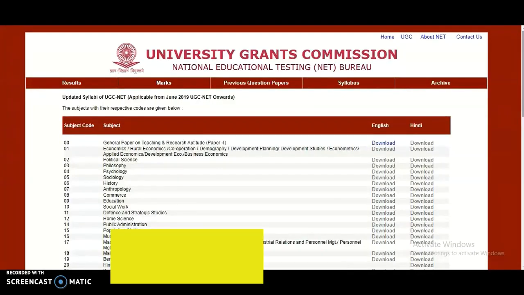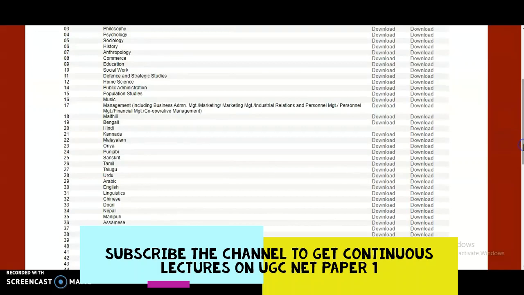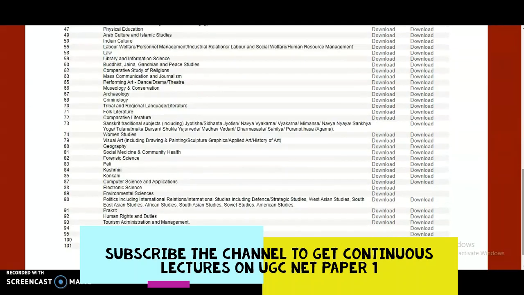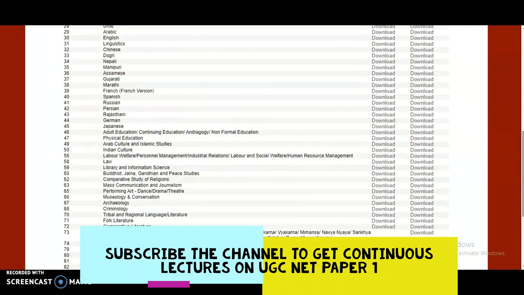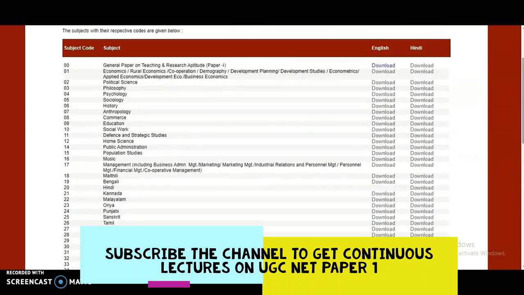Now, coming to the present content of the video, this is the official website of the University Grants Commission, National Education Testing Bureau. Here you can download the syllabus of each and every subject that is conducted by the University Grants Commission, or else by the National Testing Agency, which is conducting them nowadays on behalf of UGC.